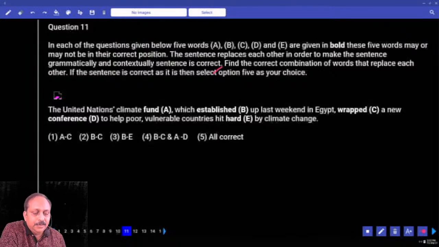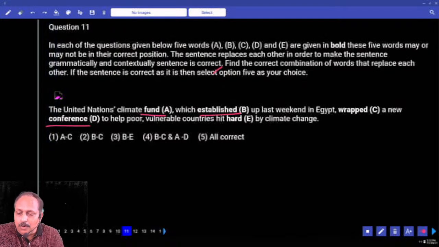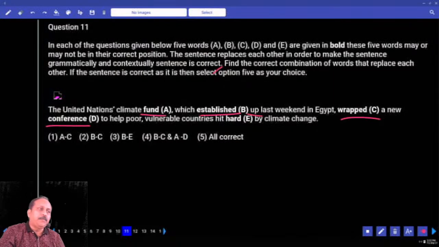We'll check it out. The United Nations Climate Fund, any problem? Which established up last weekend in Egypt. But here, climate fund, what are the other words? Conference. Which one is better? The United Nations Climate Conference seems better. Just remember that conference which established, underline the preposition up. Can you say established up? So what is that? Wrapped up. Wrap up means to conclude. Write the meaning. Wrap up, to conclude, to wind up.